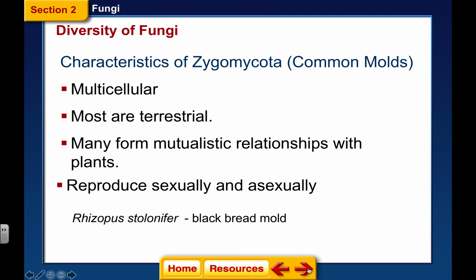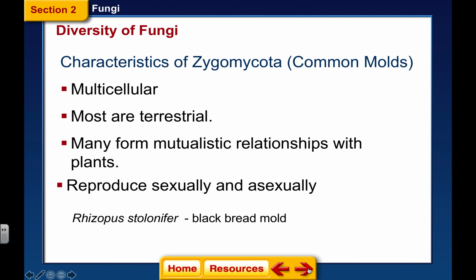A lot of them form mutualistic relationships with plants. So, as we get into the types of relationships that we have later, we'll find that there are a lot of fungus that form mutualistic relationship with plants, and the plant has to have them to produce the minerals.